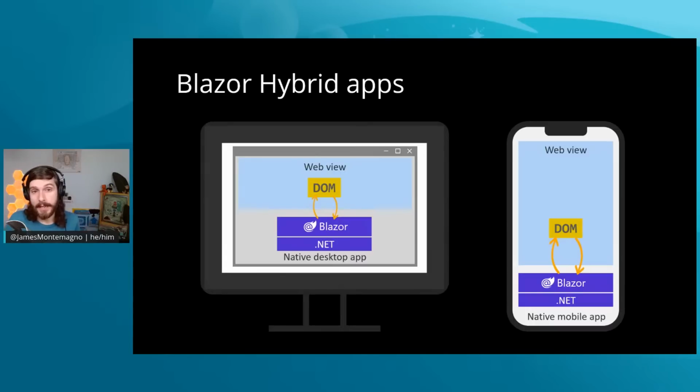Then when Blazor in that instance wants to execute C# logic, or .NET logic, it uses the .NET runtime on that native application for .NET MAUI or for WinForms or for WPF. And then what it does, it uses the native WebView controls to render that HTML and all those different assets and CSS and anything else that you're doing.